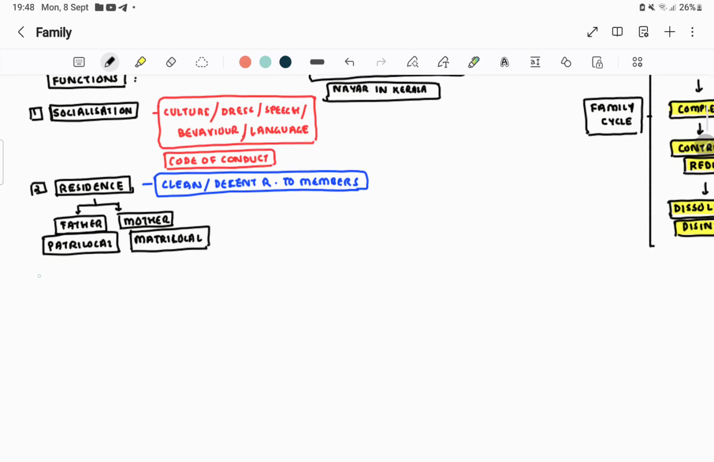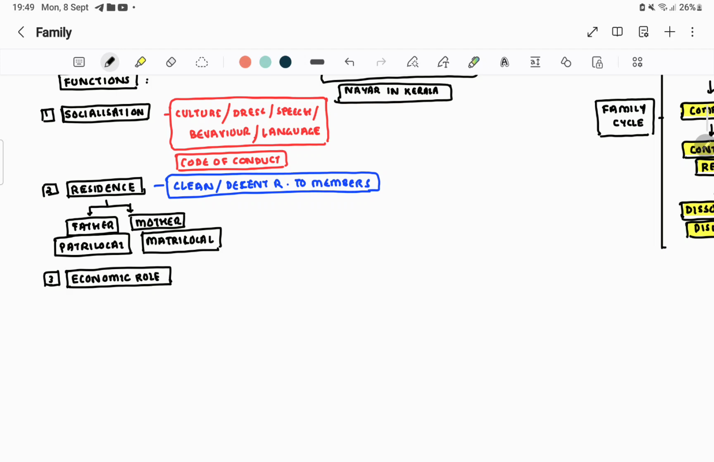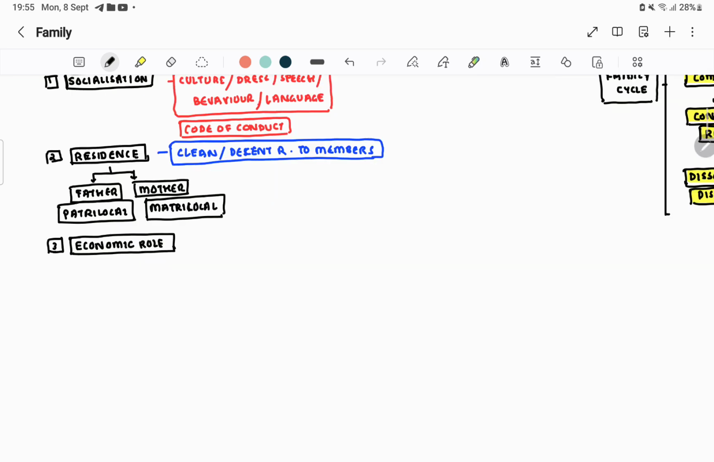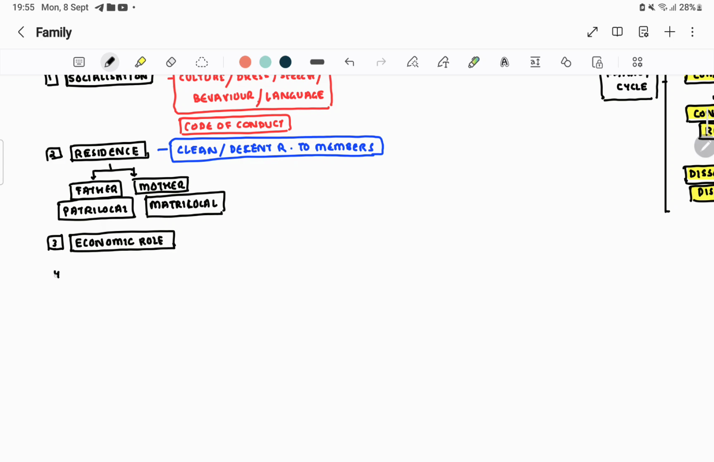Again, residence is there. The third one is the economic role or economic function. So family is basically a type of partnership going on, right? Because the offspring inherit the property of the parents, right? So inheritance related problems, purchasing of foods and all. Economic role is there.